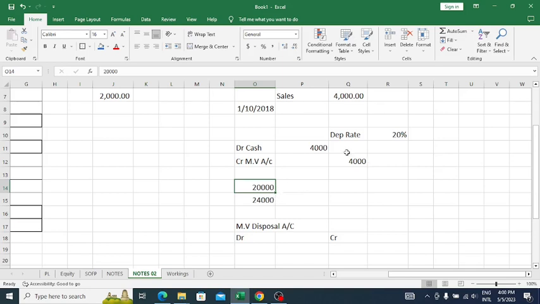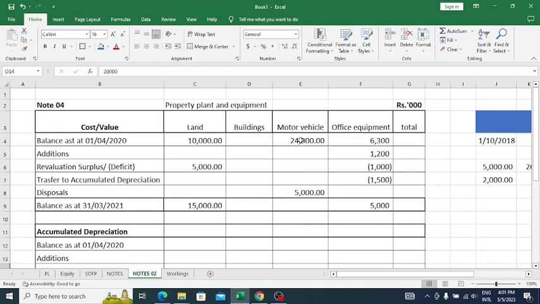They credited this 4,000 to the opening balance, and then they have taken the 20,000. Then the opening balance should be 24,000. Then they passed this entry and credited 4,000 to the motor vehicle account. Then the balance comes as 20,000. So the opening balance of the motor vehicle should be 24,000, right?